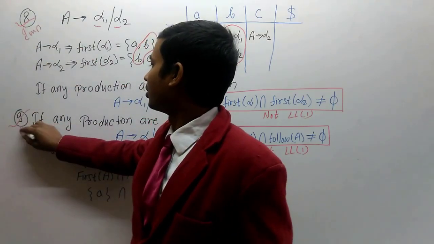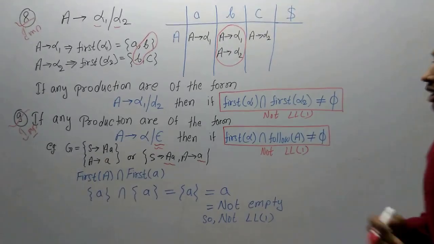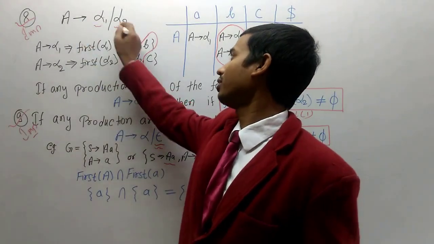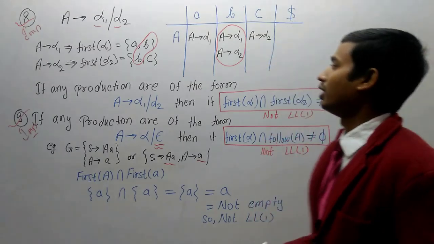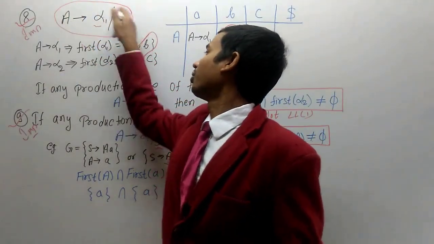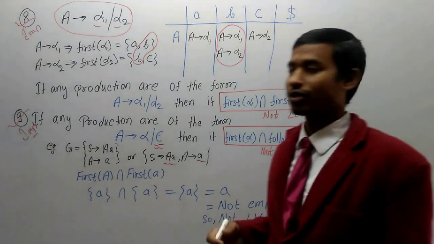These rules are also important. Okay, so you should have a very clear understanding of these two rules. These two rules say that if a grammar is in the form of A equals alpha 1 or alpha 2, then how will we be able to find that the given grammar is LL1 or not.